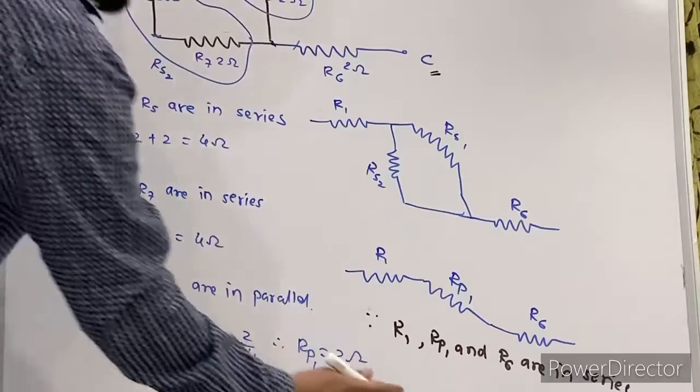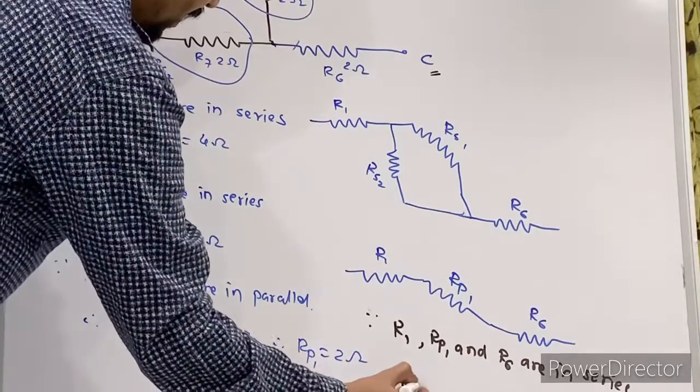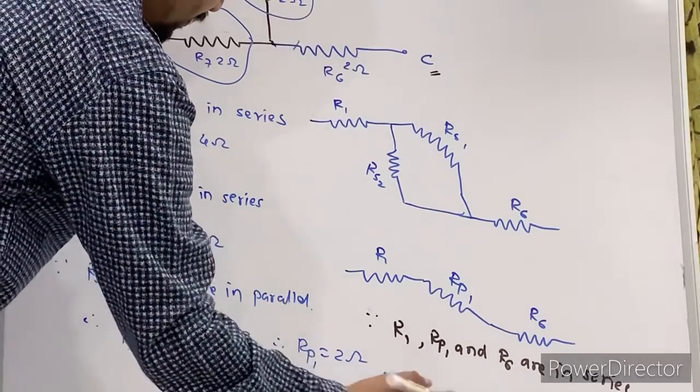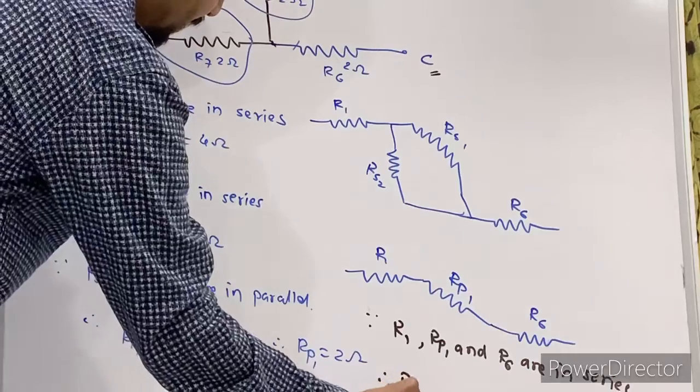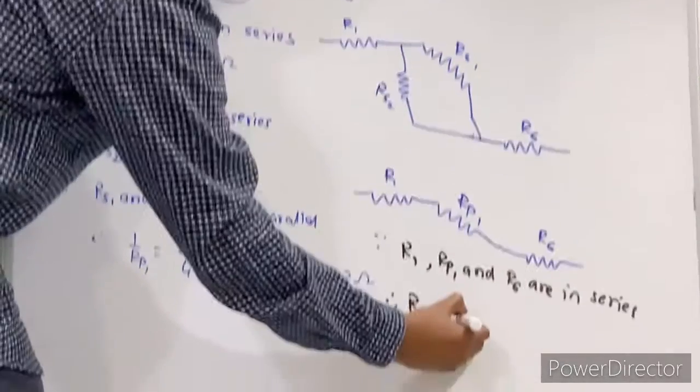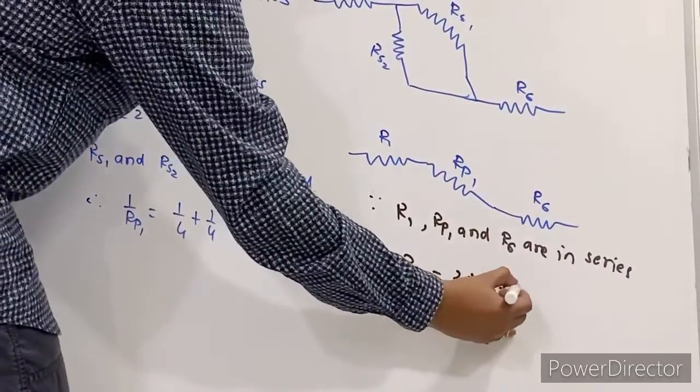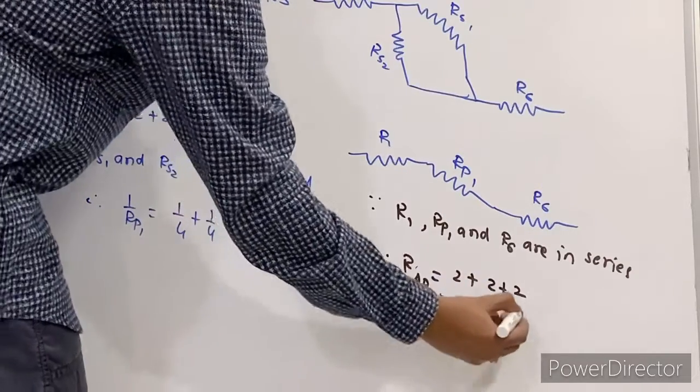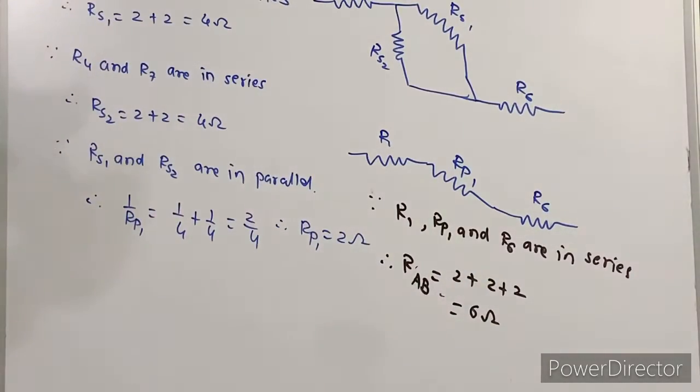So can I write here therefore RS, the resistance between point A and C, is equal to 2 plus 2 plus 2, that is equal to 6 ohm. That is the resistance between point A and C. Right? Check the next part. And this is about the question. I again repeat.